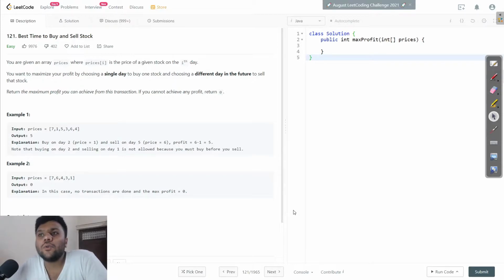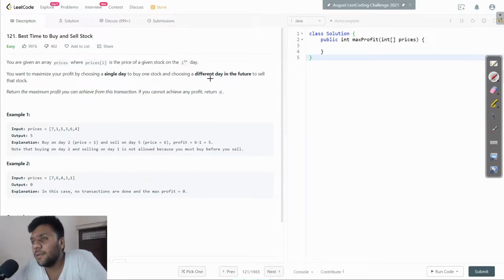What the question is saying, if you carefully look at it, is simply one thing: we are given an array of prices, which is our stock price on the ith day. We have to maximize our profit by choosing one single day to buy one stock and choosing a different day in the future to sell that stock.